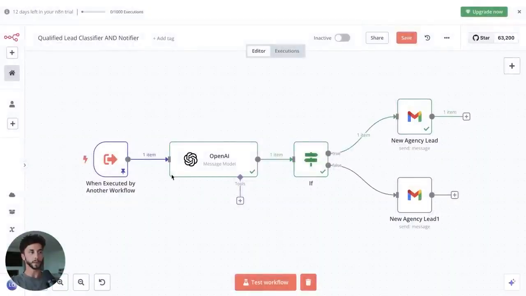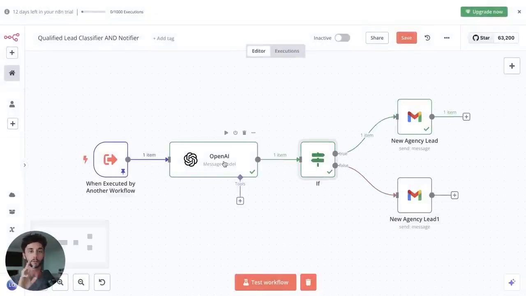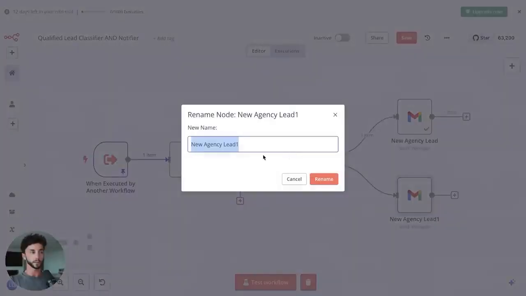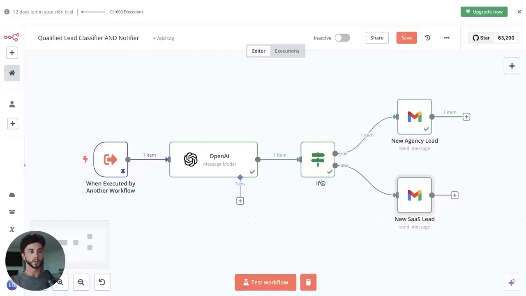Basically all built out. The data is going to come in from the agent. It's going to send in the company summary. This is going to classify it into being an agency lead or a SaaS lead, because those are the only two types of businesses that we work with. So all of them will be qualified when they come through here. And then it just sends an email to our agency sales rep or our SaaS sales rep, new SaaS lead, for them to continue and do the next steps with and follow up with.